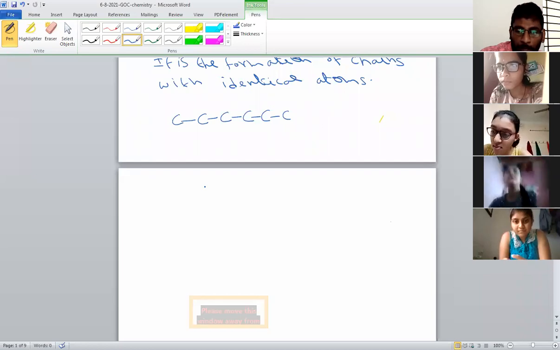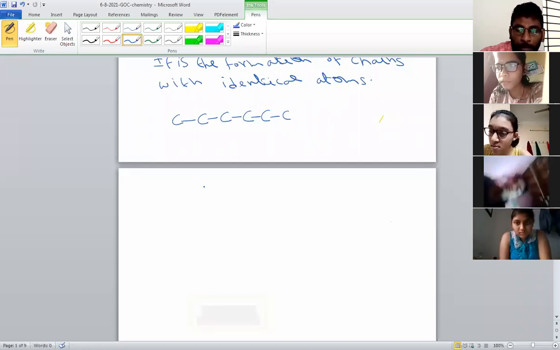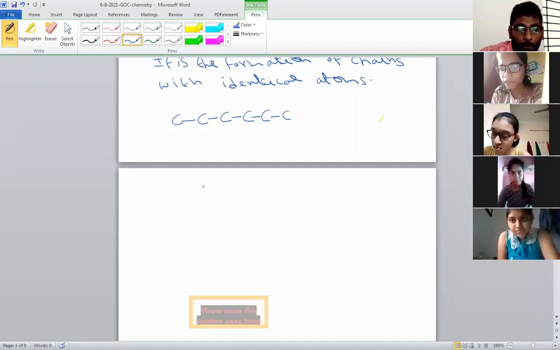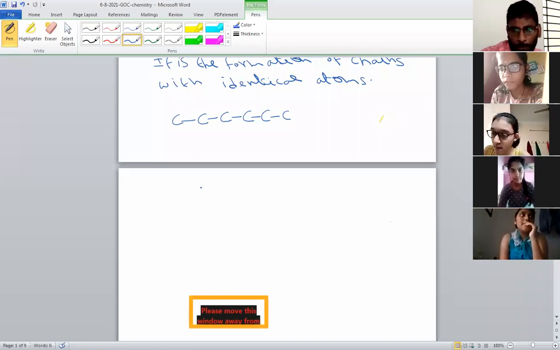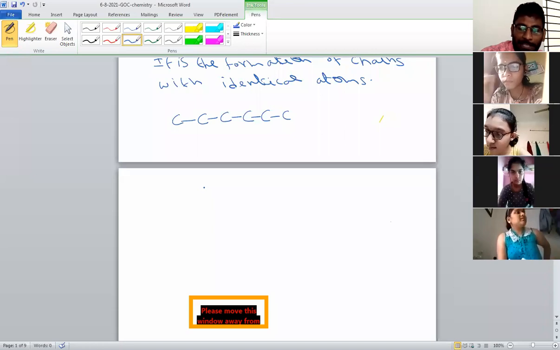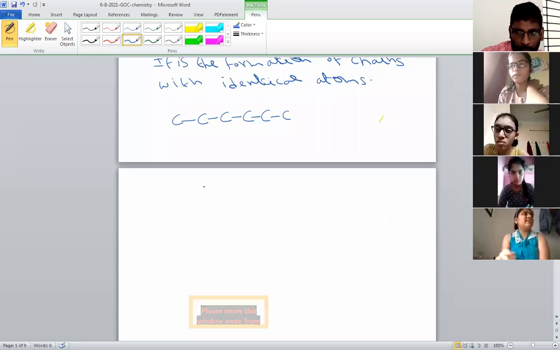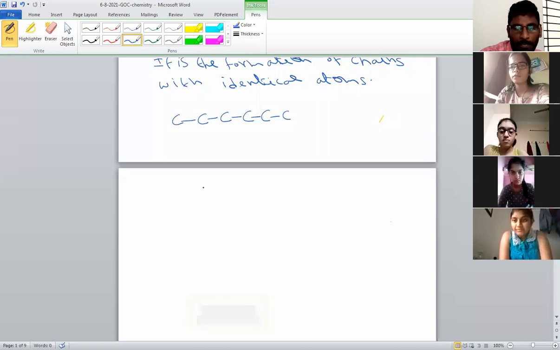How many carbon compounds are there? There are an infinite number of carbon compounds. We cannot predict the number of possible compounds for carbon. It can form any number of compounds. Due to this, naming all these compounds is very difficult. That's why we use one special technique for naming, called IUPAC naming. That we will learn in the next class.